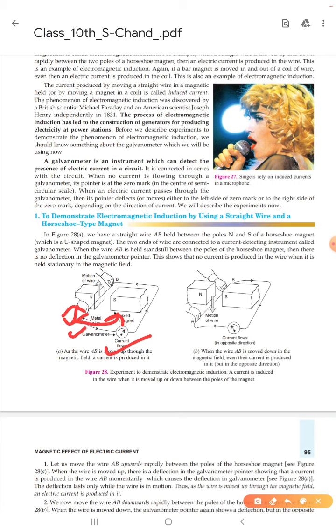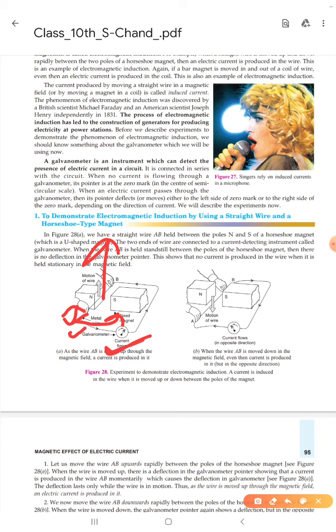So what we see when we connect all of these things like that is that there is no current in the wire when this wire is held stationary in between the magnetic field. But when we move the wire AB upward, then we see there is a deflection in the galvanometer.